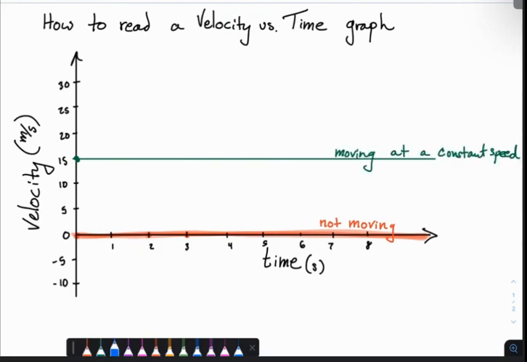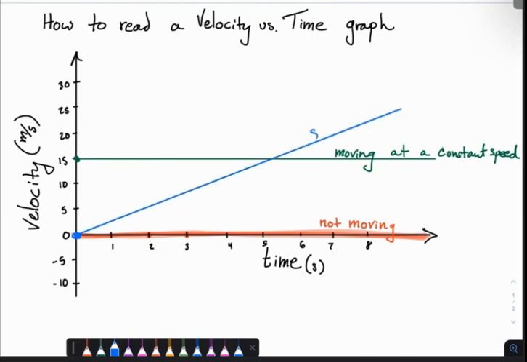Next, I want you to think about if you are stopped at a stoplight and the light turns green, what's going to happen? Well, at the beginning, when you're stopped at the stoplight, you're going to have a velocity of 0. So at 0 seconds, my velocity is 0. And over time, I'm going to be going faster and faster. So let's say at 2 seconds, I'm going 5 meters per second. And then at 3 seconds, or 4 seconds, I'm going 10. And so I'm going to have a nice line like this.